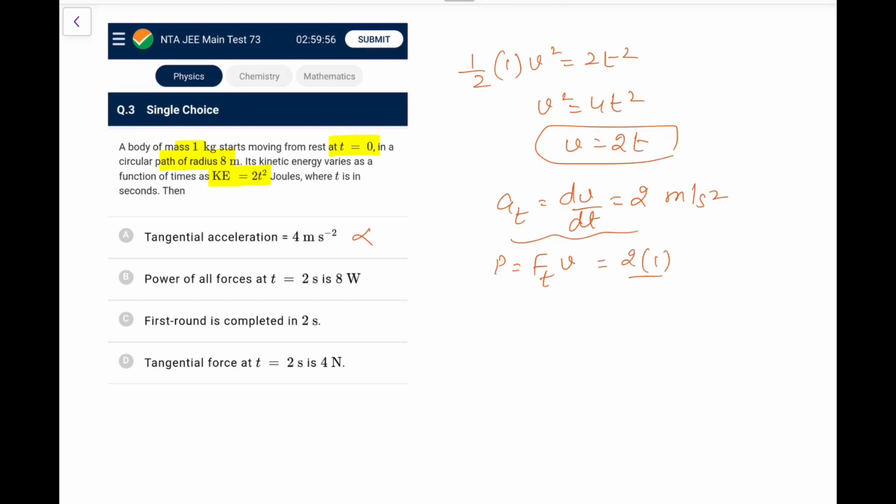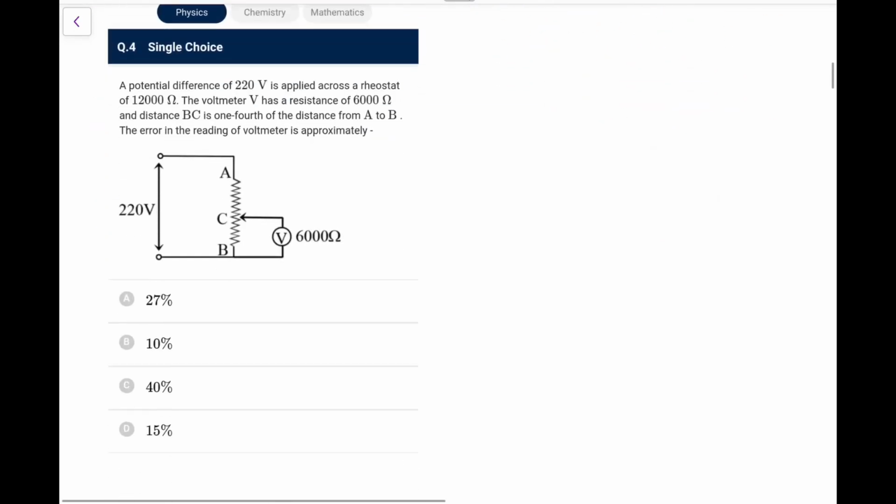So F(t) would be 2 into 1, 2 newton, and velocity at 2 seconds you can make out as 4, that comes out as 8 watt. Yes, so power of all forces at t equal to 2 seconds is 8 watt. So we need not check other options, go for this B1.